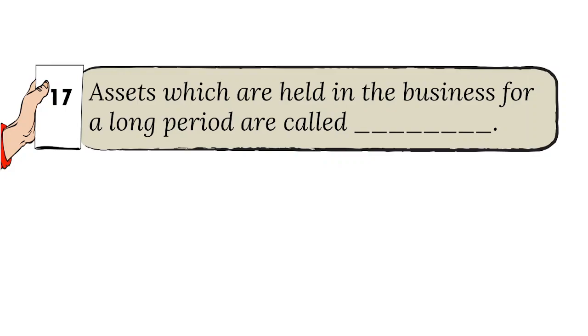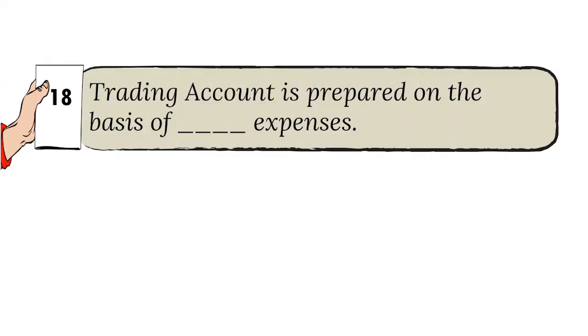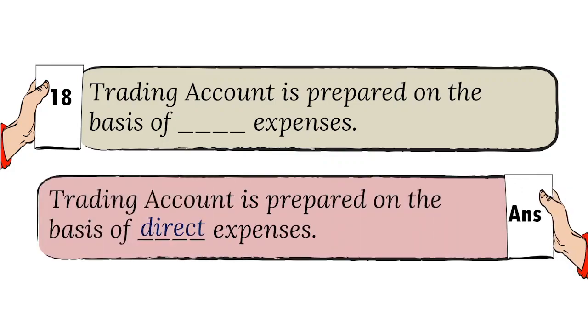17. Assets, which are held in the business for a long period, are called dash. And the answer is fixed assets. 18. Trading account is prepared on the basis of dash expenses. And the answer is direct.